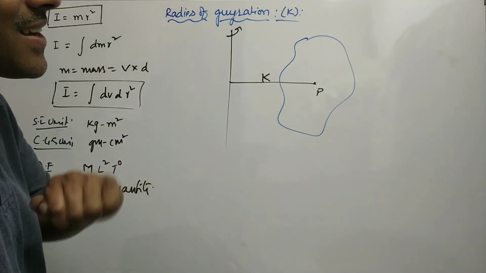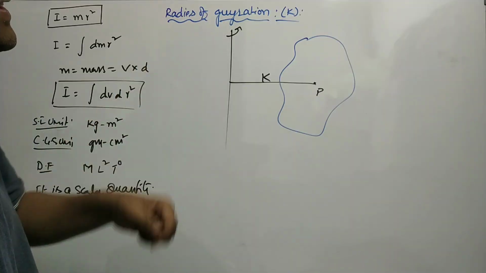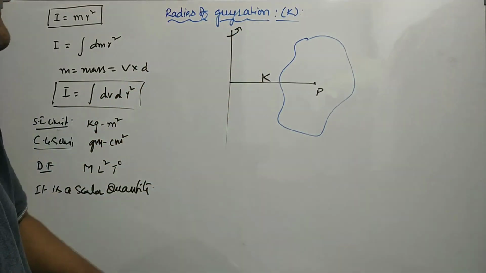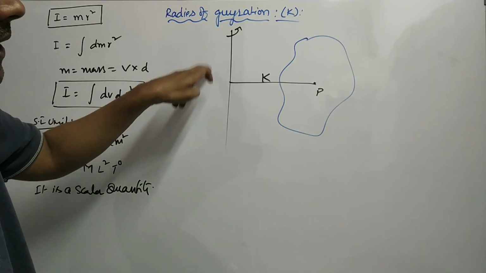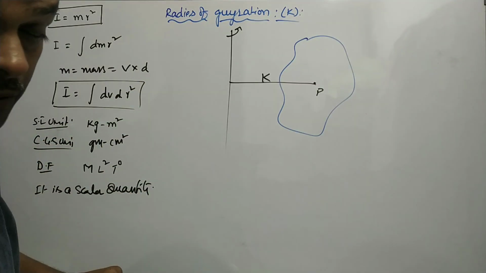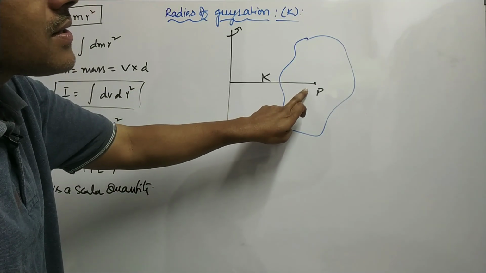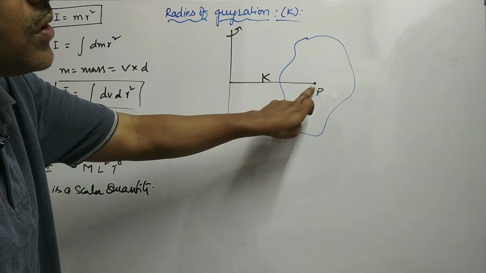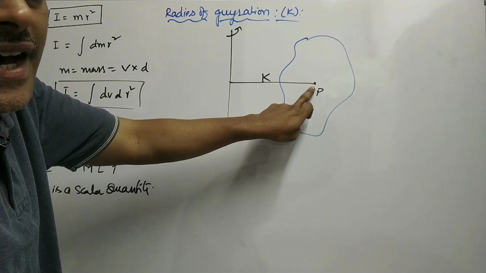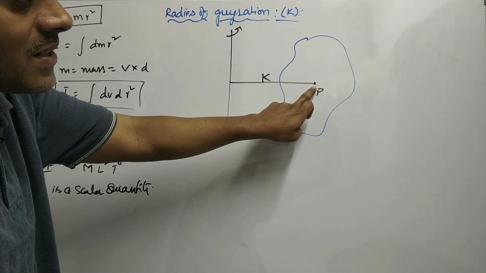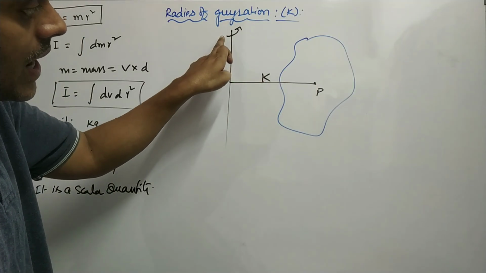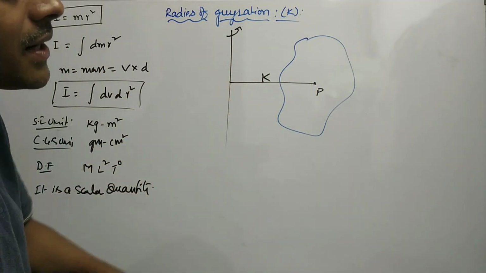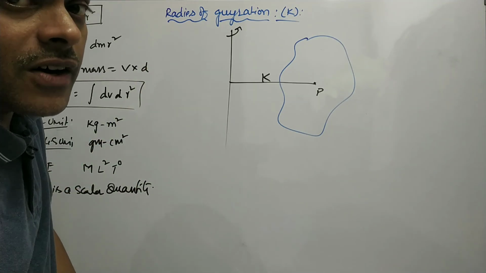This distance k is called the radius of gyration of this rigid body. So the radius of gyration of a rigid body about an axis is equal to the perpendicular distance of point P, where the total mass is supposed to be concentrated, from the axis of rotation.